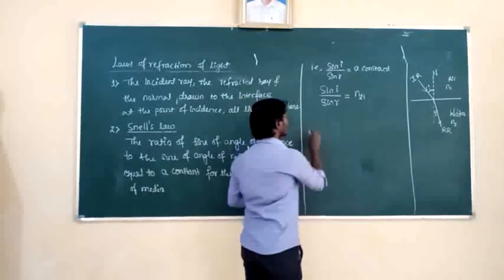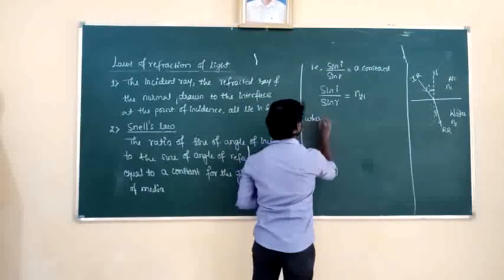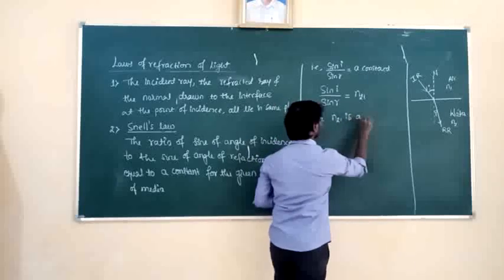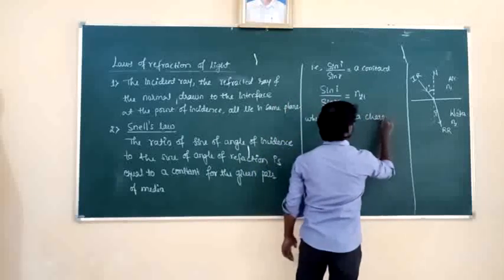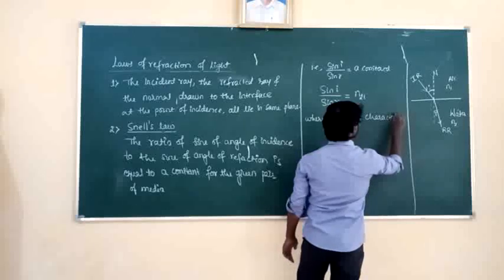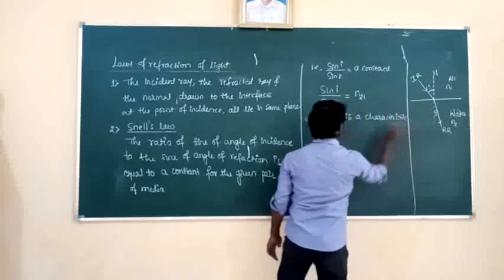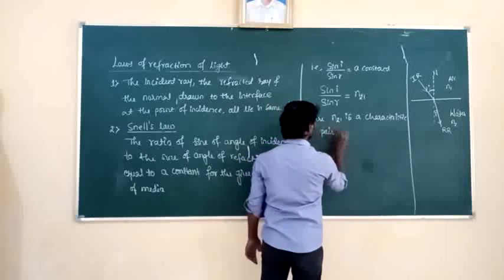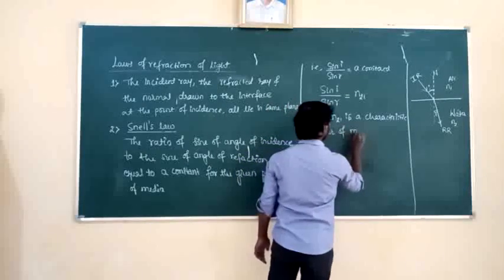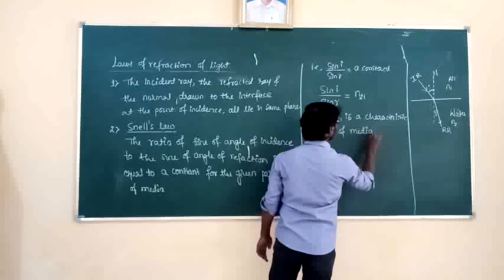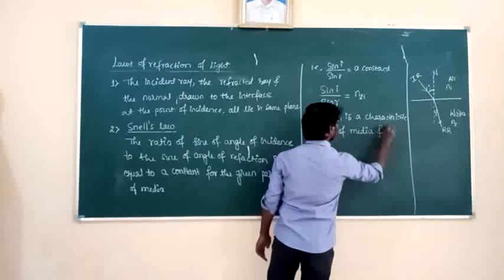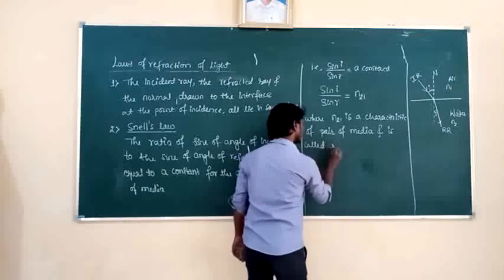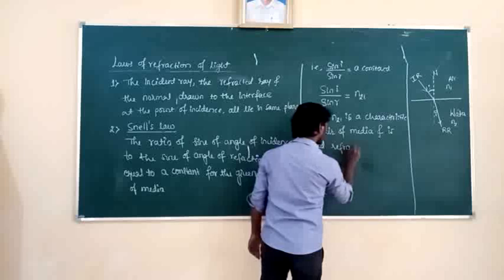Okay. So, where N21 is a characteristic of a pair of media and is called refractive index.